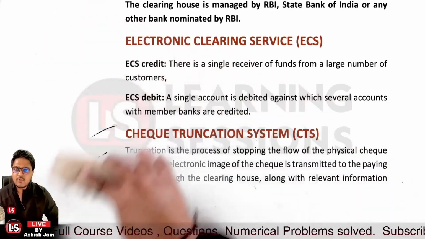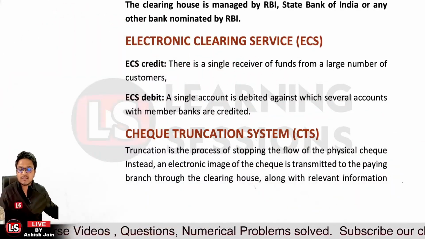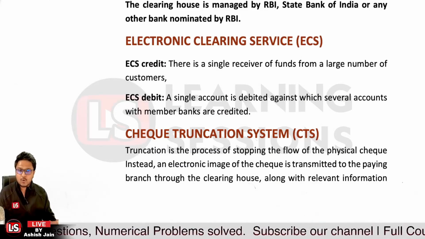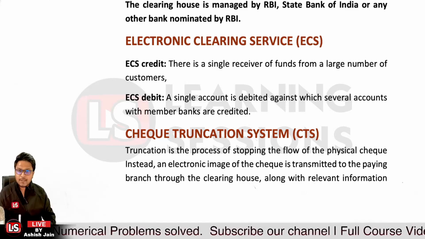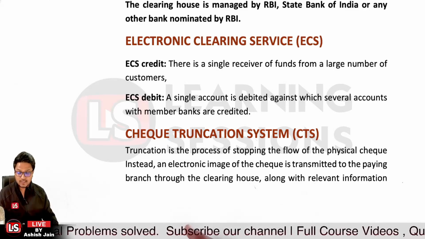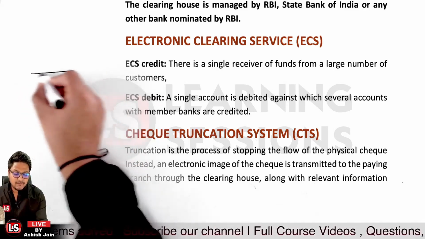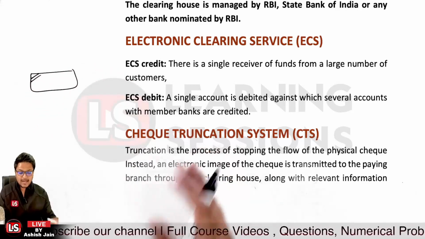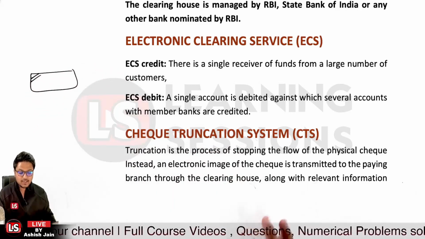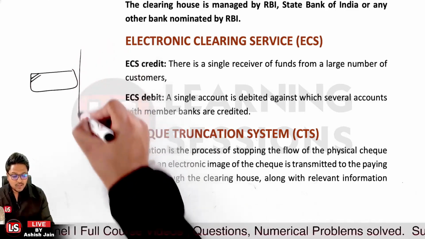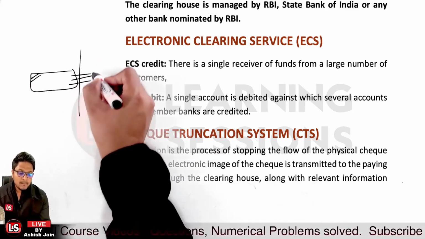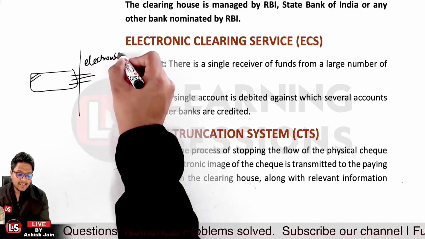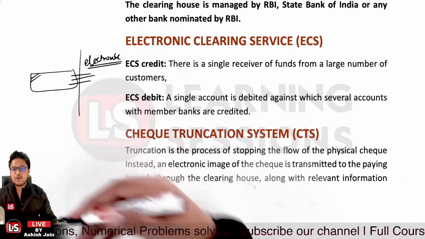Then the next topic is related to CTS. Now what is CTS? It is the Cheque Truncation System. Truncation is a process related to what? It is the stoppage of the physical cheque. In previous cases, the cheque actually moved from one place to another, and then it was cleared. But now the physical cheque is not moving; only the electronic image of the cheque is obtained, and that is sent for clearing purposes along with the other details.